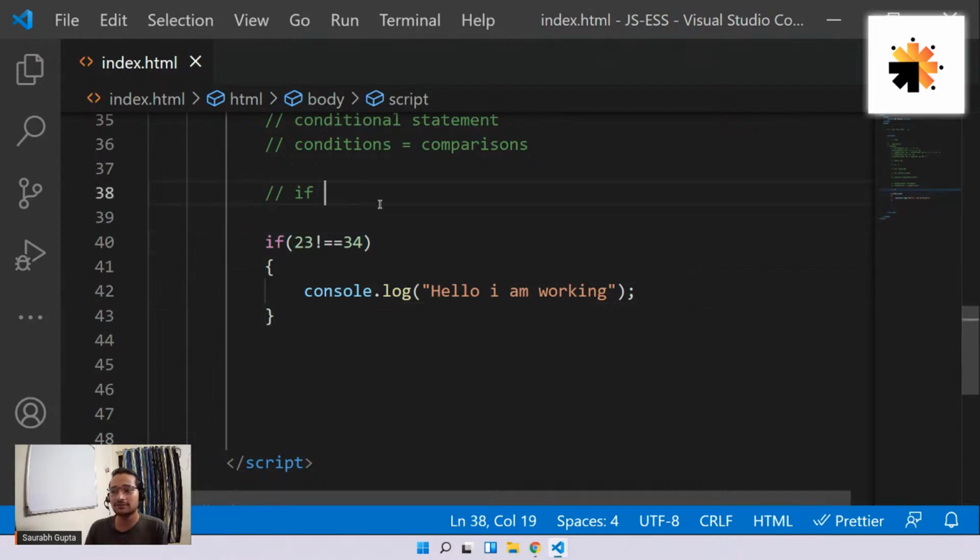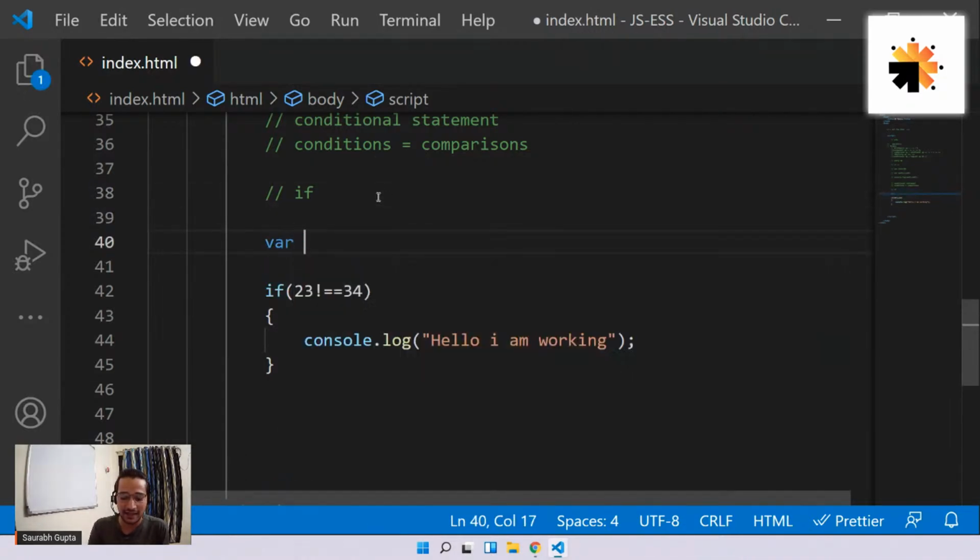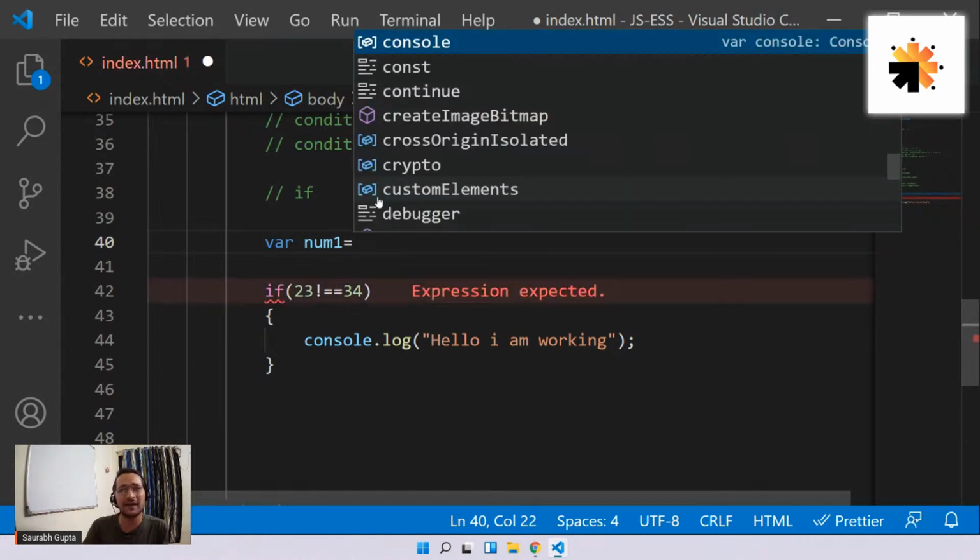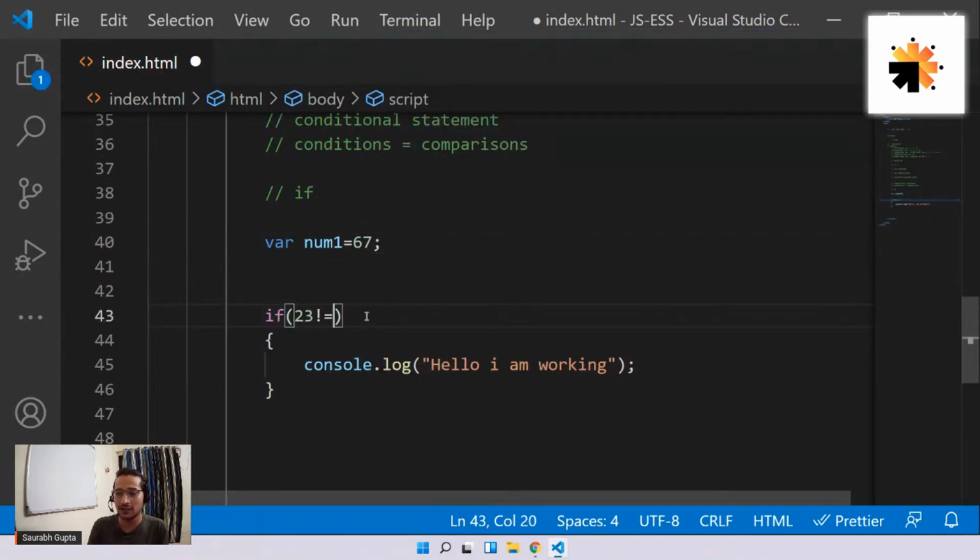Okay. Now then, instead of simply writing data like this, we should always create variables. That's a good way of doing it. So let's create some variables like num1. See guys, right now we're creating very lame, simple variables. In some time, we'll be creating some really good things, so don't worry. These basic things are going to be the foundation of the big things that we're going to create. Okay, so then num1 is 67. That's cool for now. So let's do this.